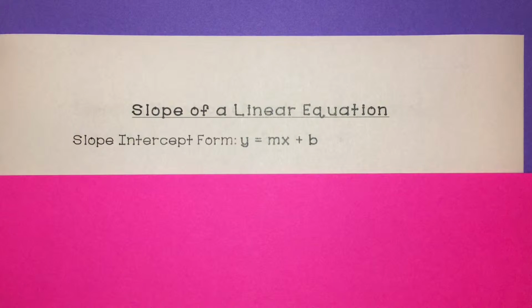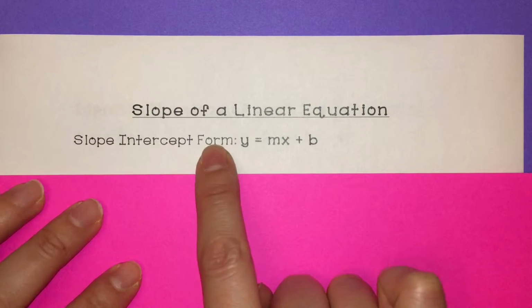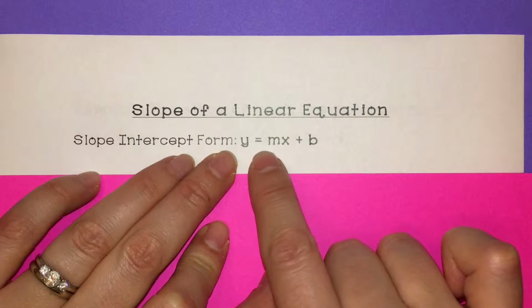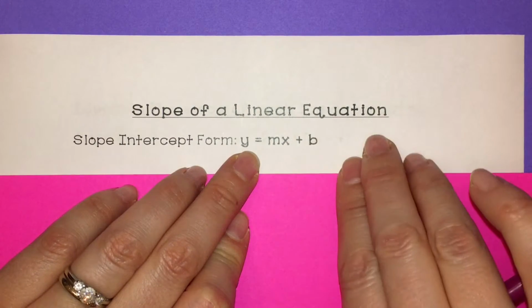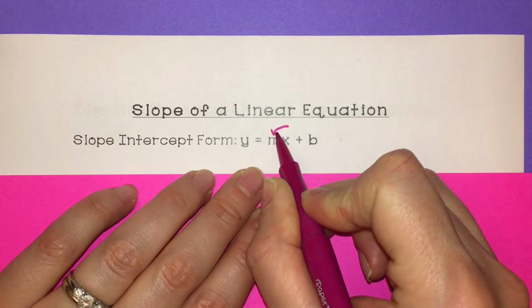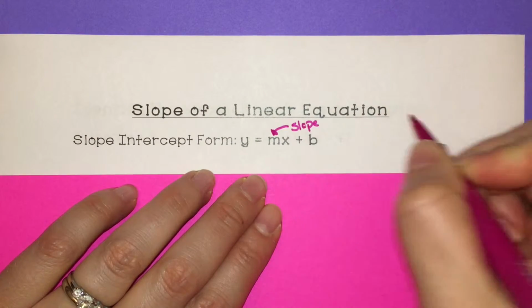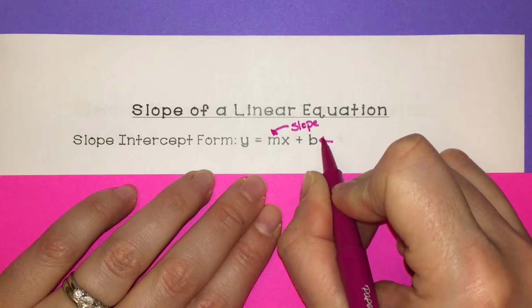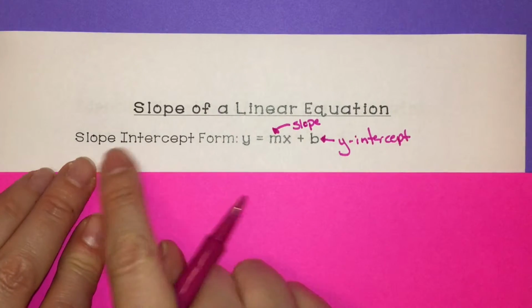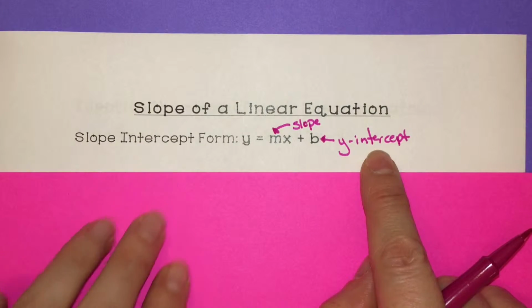So whenever you have a linear equation, one of the easiest forms to get it into to identify the slope is slope-intercept form. That's where you have y isolated on one side of the equal sign all by itself and all the rest of the values on the other side. When it's in this form, the value multiplied by x is called the slope, and what's added or subtracted on will be the y-intercept. That's why it's called slope-intercept form, because you can easily identify the slope and the y-intercept.